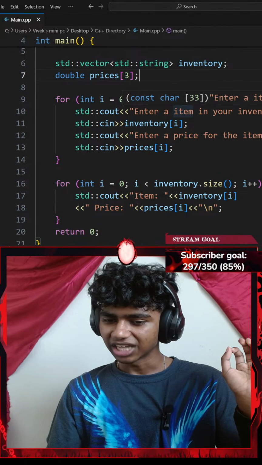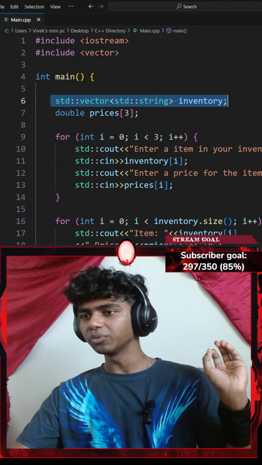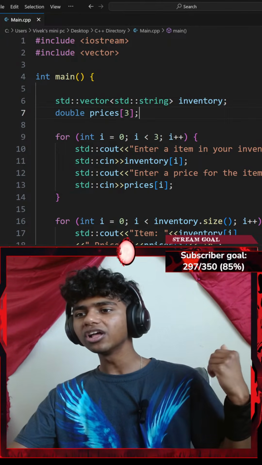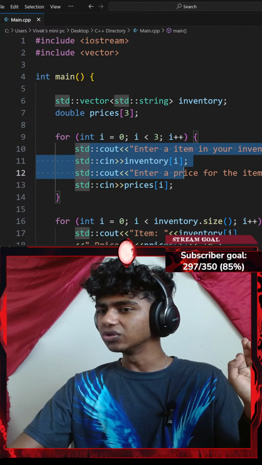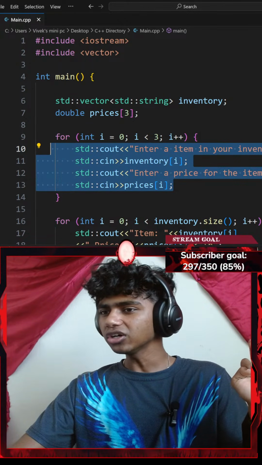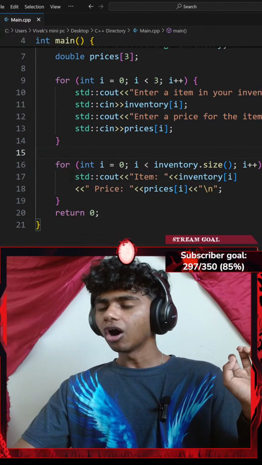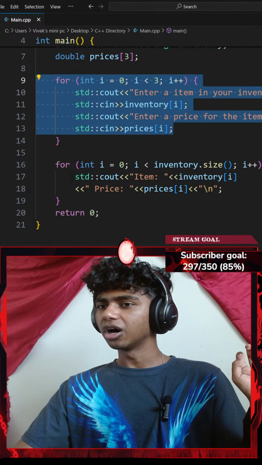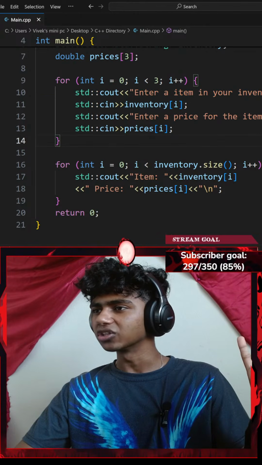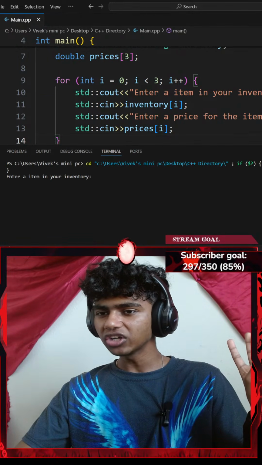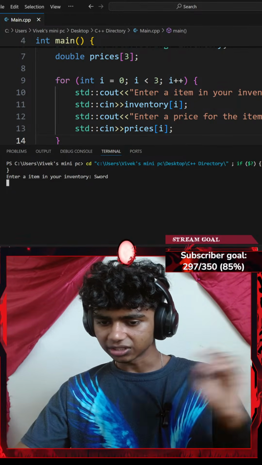What problem are you tackling right now? Honestly, I have a vector called inventory, which only consists of strings, and an array of doubles, which consists of prices. Then I add a for loop to ask the user for an item 3 times. I could go with a count variable and a while loop, but I'm trying to figure it out in a for loop. Although instead of asking me for console input 3 times, it just asks me once. So if I go with something like a sword, the code just ends.